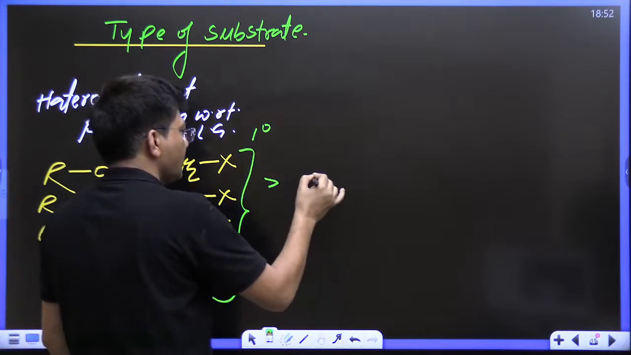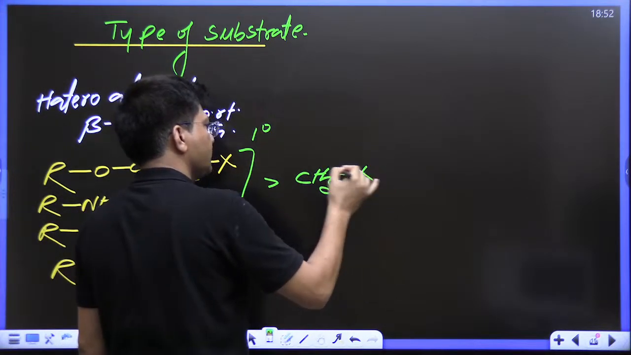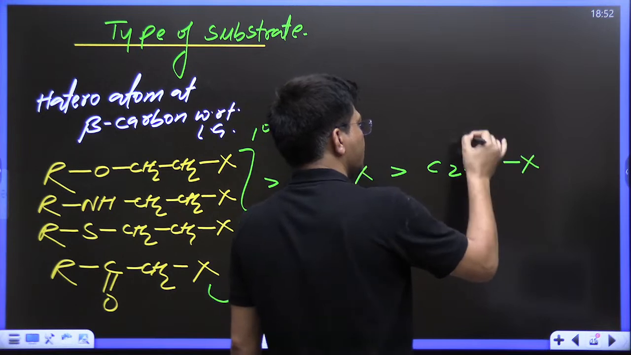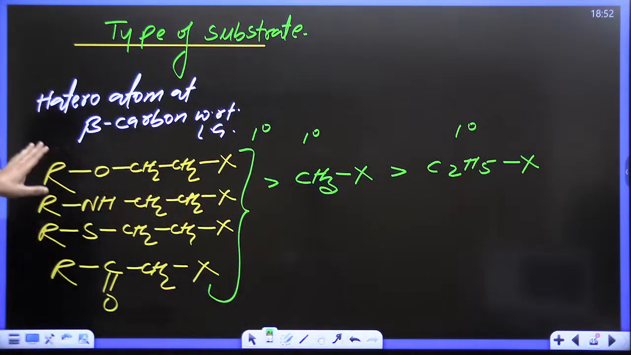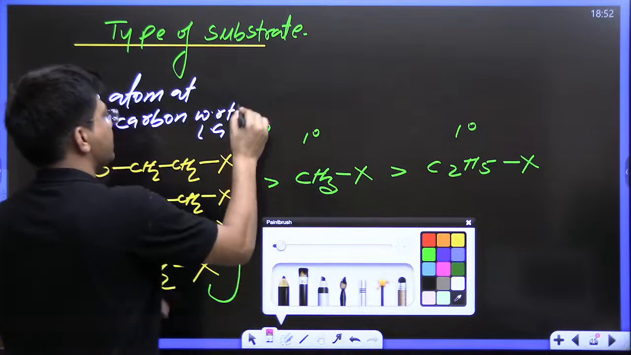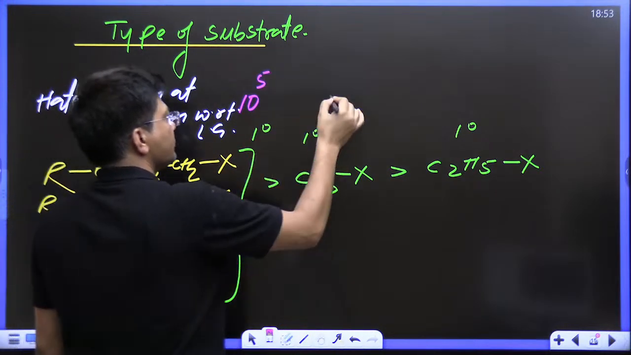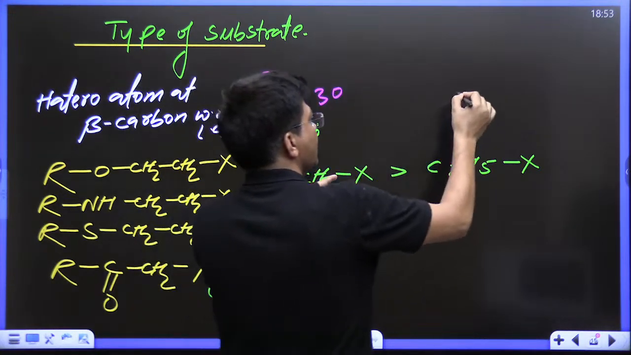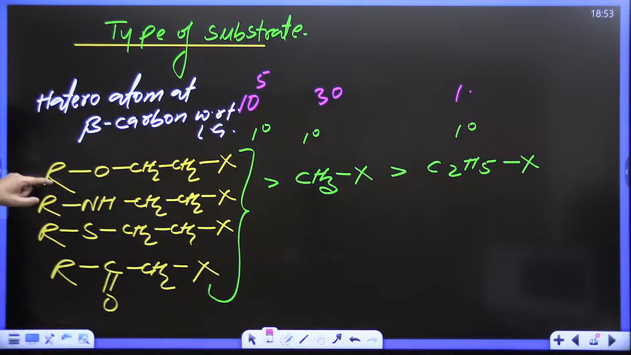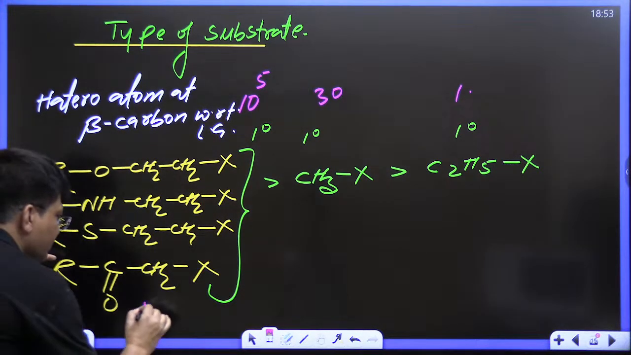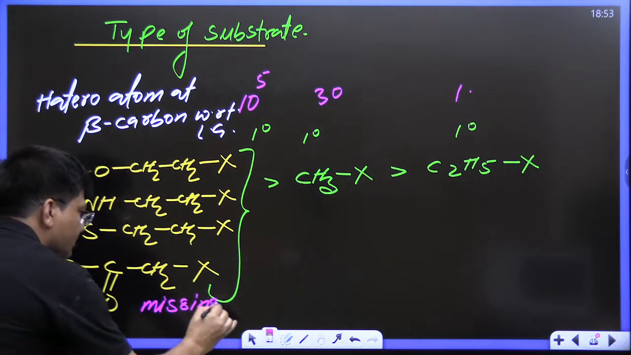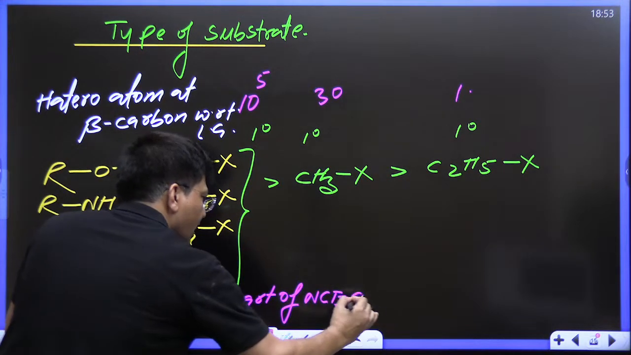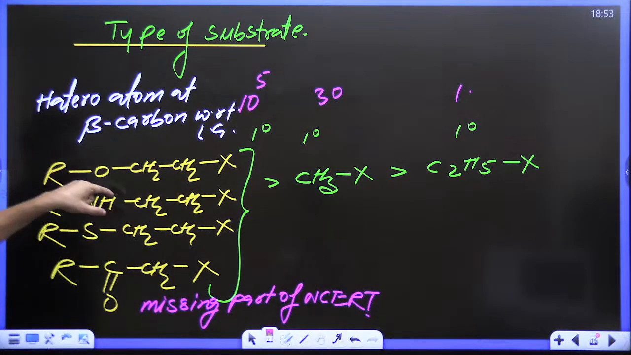And after this, methyl X, this is also 1 degree. After this, ethyl X, this is also 1 degree, kids. All three are 1 degree, but their rate is different. Its rate is 10 to the power 5 times more. This is 30, given in NCERT, and this is 1, which is given in NCERT. And this is not given in NCERT. Missing part of NCERT, kids, and that's why kids are not able to get the rank. This is the reason why kids are not able to get the rank.